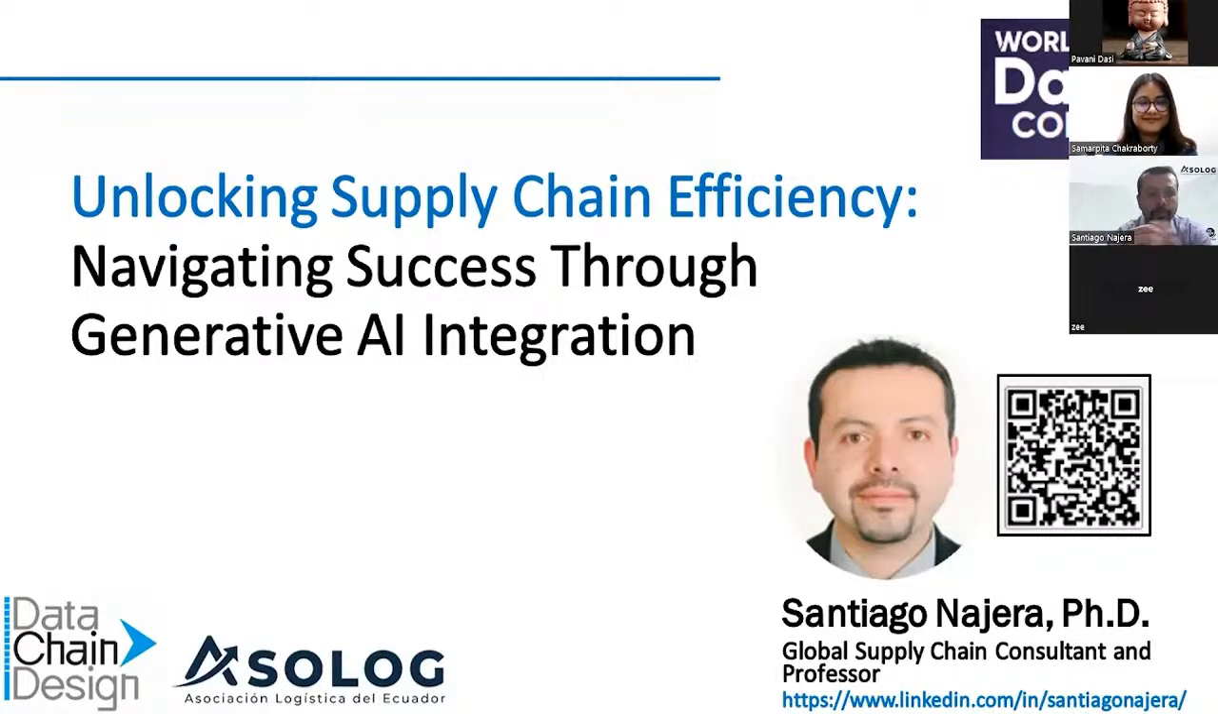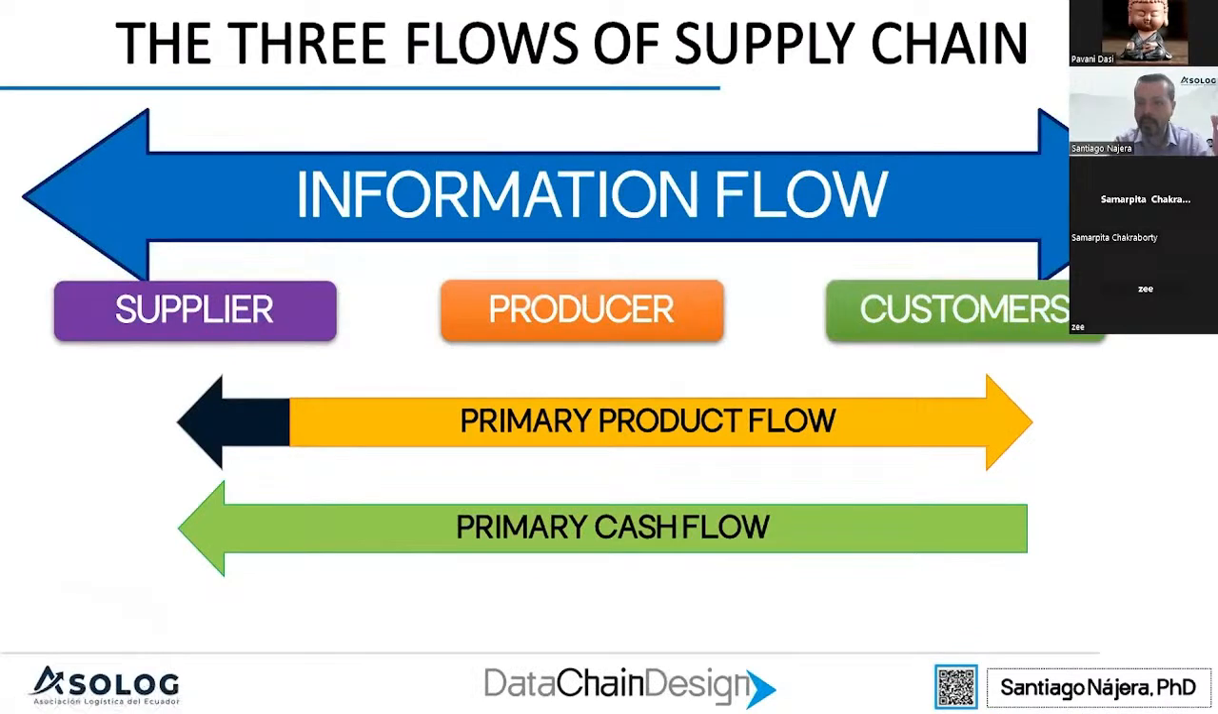I will talk about unlocking supply chain efficiency with the use of generative AI and technology. It is more about how to apply this technology in the supply chain world. First of all, it's important to understand how supply chain works. We have three flows.